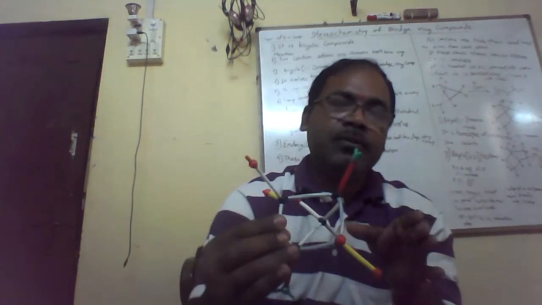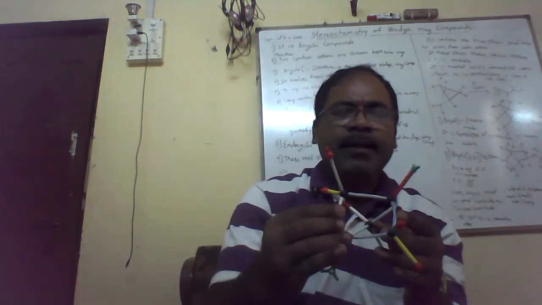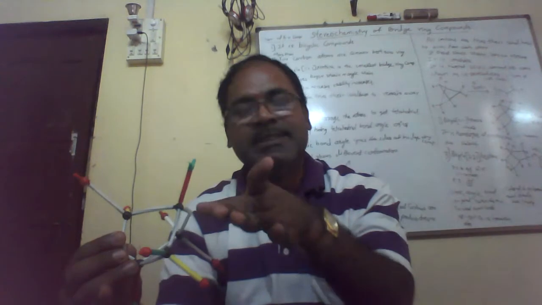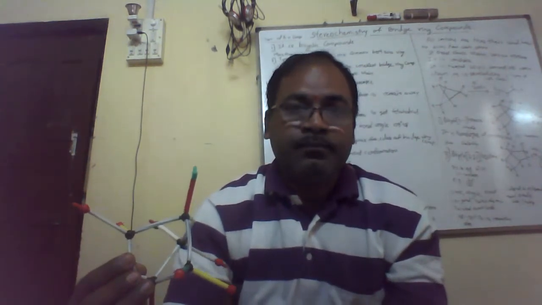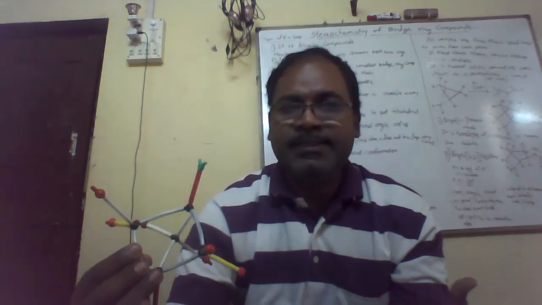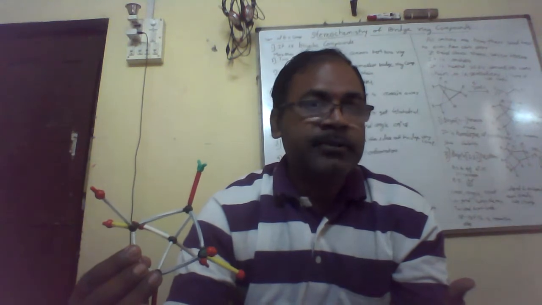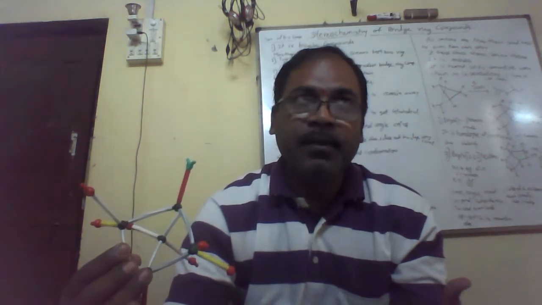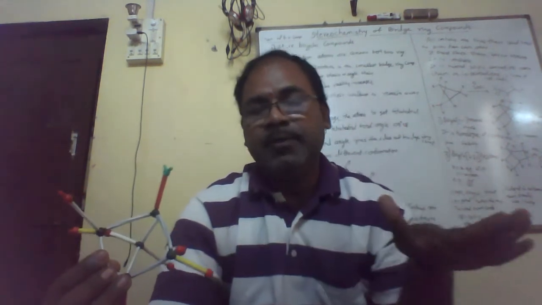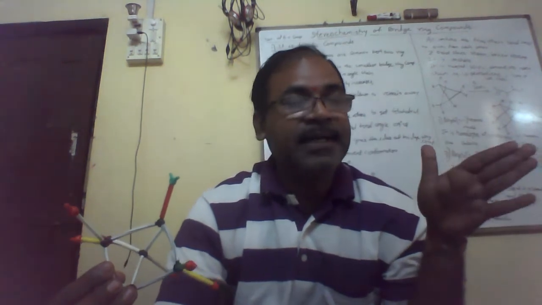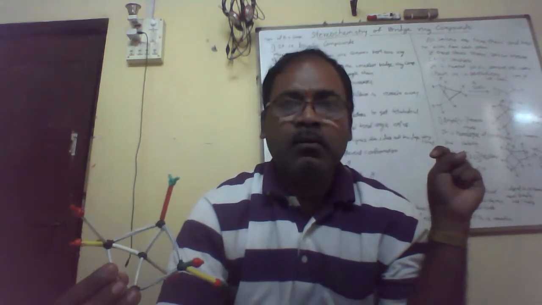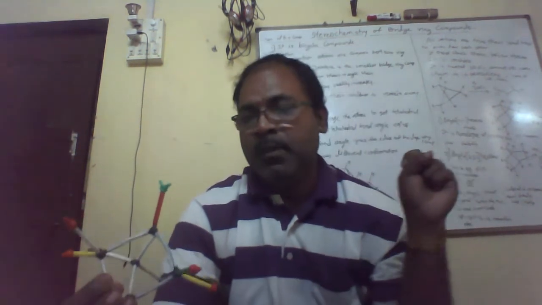This bridging compound shows an endocyclic bond angle of 72.5, that is, the bond angle present in the cycle. 72.5 is very small if I compare it with the saturated tetrahedral carbon showing 109 degrees 28 minutes. So it is far apart from 109 degrees 28 minutes. If the bond angle is 109 degrees 28 minutes, it is more stable, because the carbon shows tetrahedral geometry.